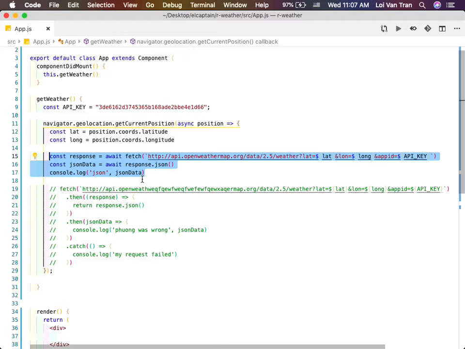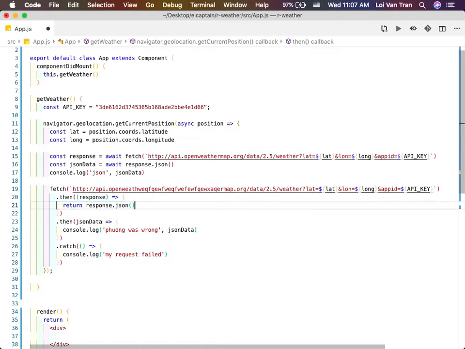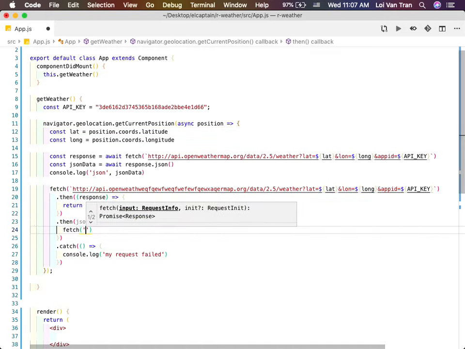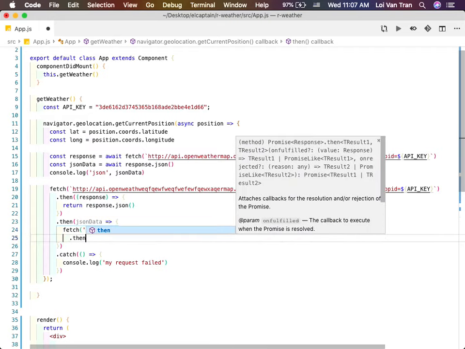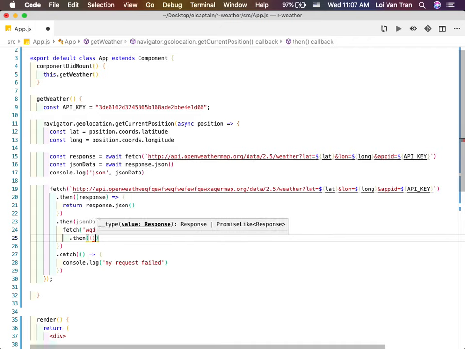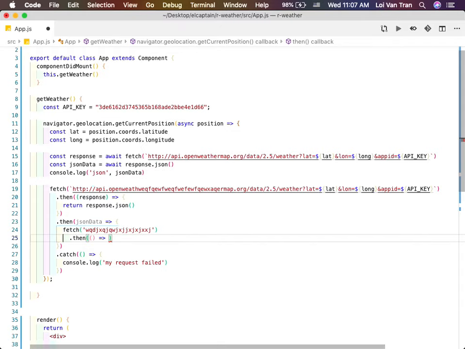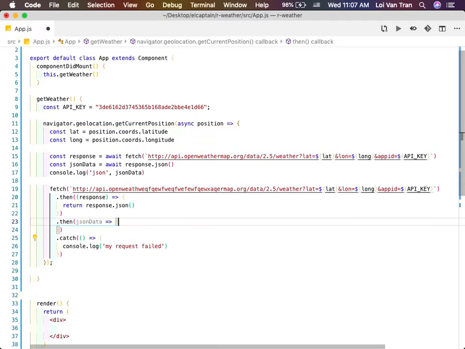And the thing is, I only want each function to do this one time. The problem that you're going to run into right here is that if something happens, let's just say in this step, you're going to have to call another fetch. That's what you're going to run into eventually, right? And then guess what you do here? You're going to do a dot then. And guess what you're going to do here? You have to do the response thing. Okay, this becomes obviously more complicated and more nested and more difficult to think about, right? So this is the way I want you guys to do it.